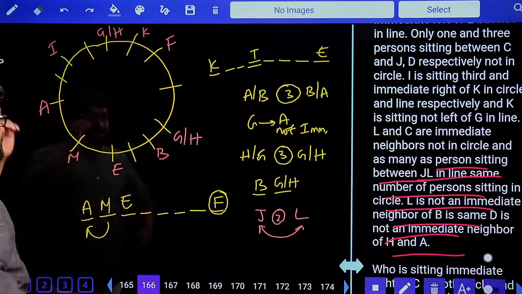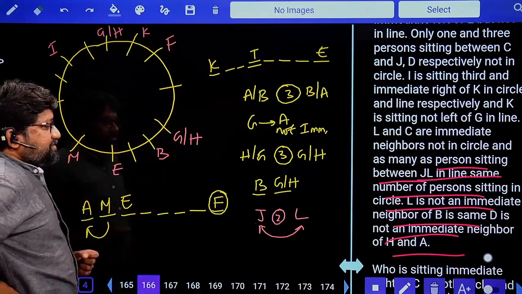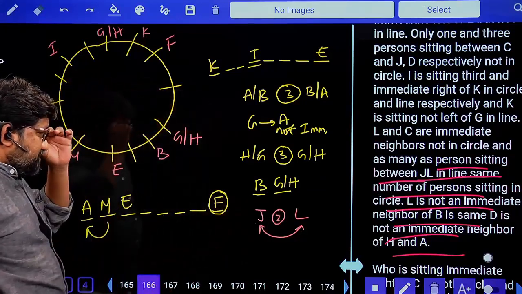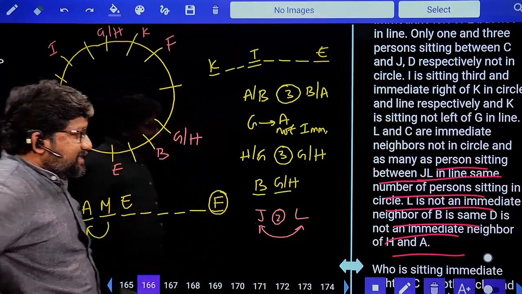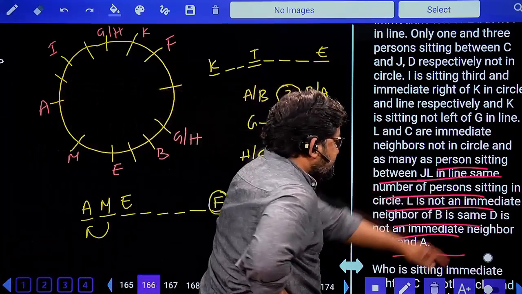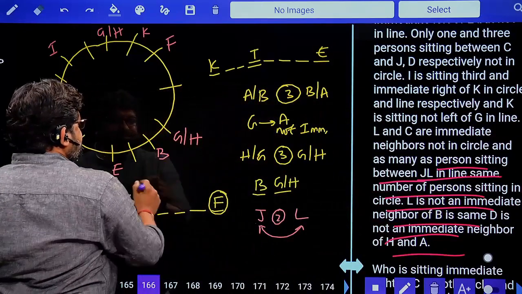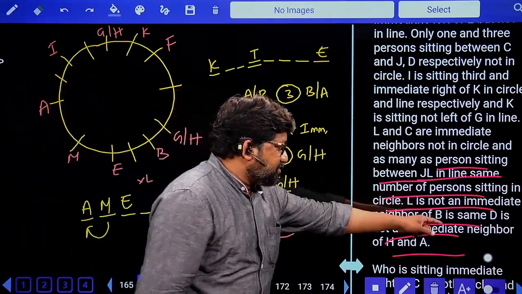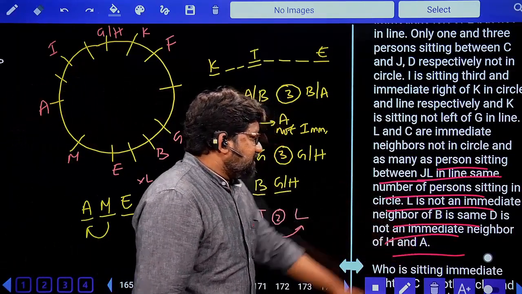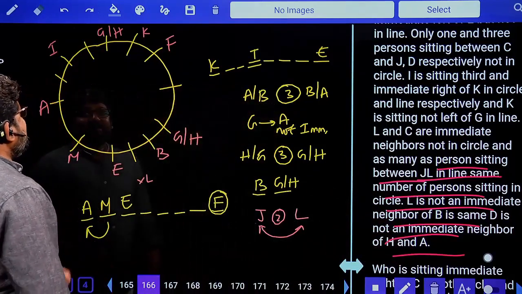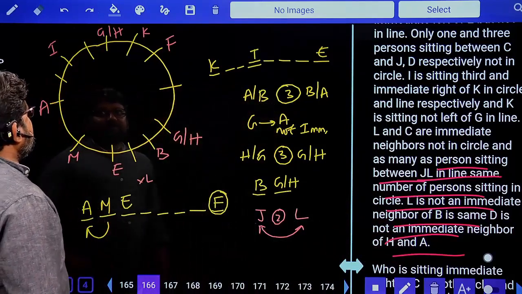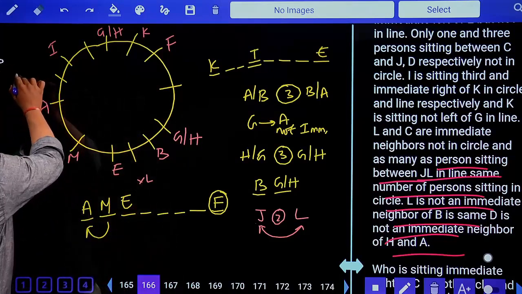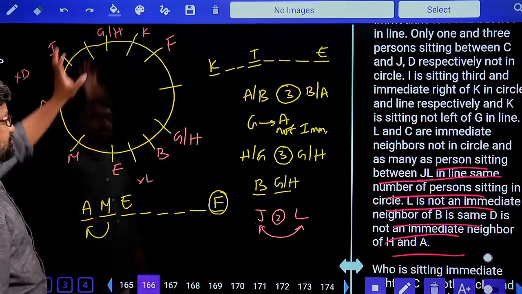Next, come on, let's try to get the options. Two persons are sitting between J and L. L is not an immediate neighbor of B. This position is not for L. Last point, D is not an immediate neighbor of H and A. Yes, this is A. This position is not for D. We are not sure with H.